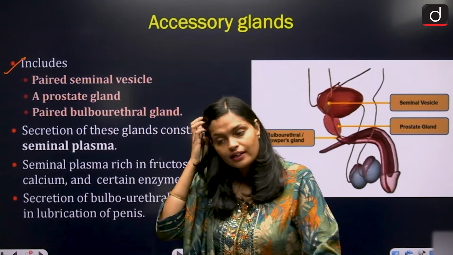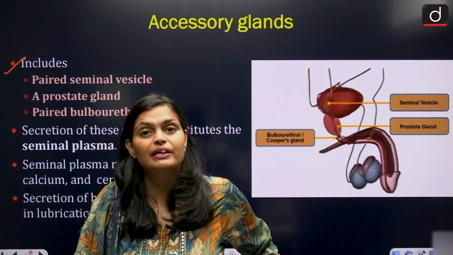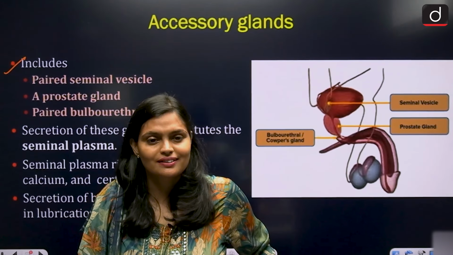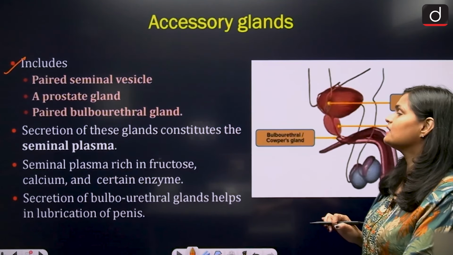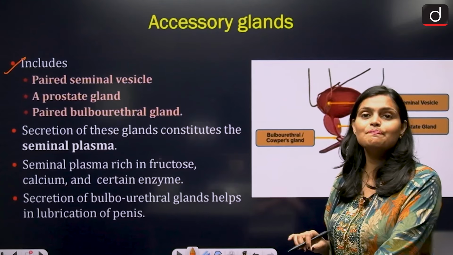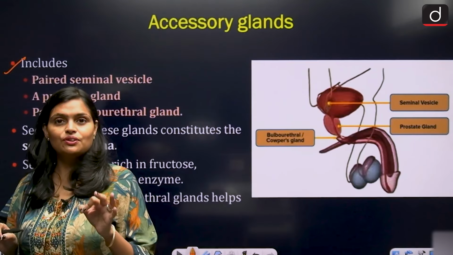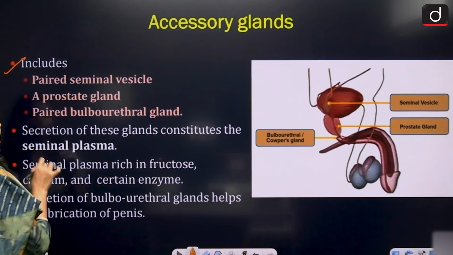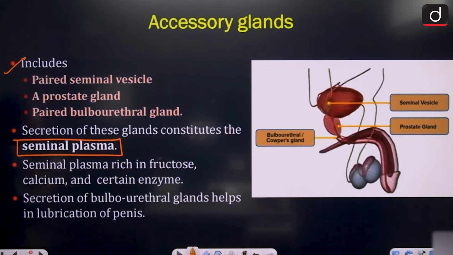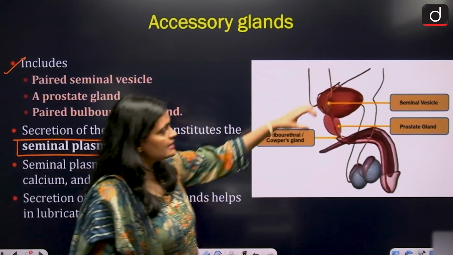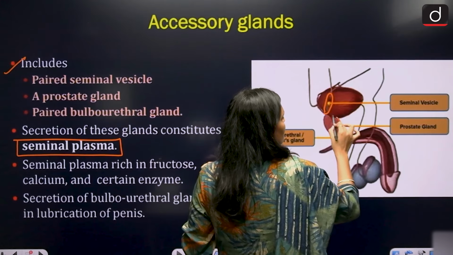So ये भी important है. Sometimes they will just ask you how many seminal vesicles, how many paired glands they have. So ये आपको याद करना होगा. Secretion of these glands constitutes the seminal plasma. See, this is the seminal vesicle. This is your prostate gland.